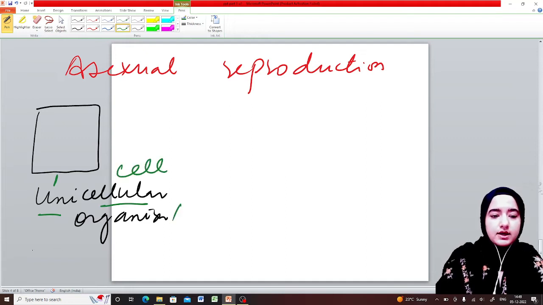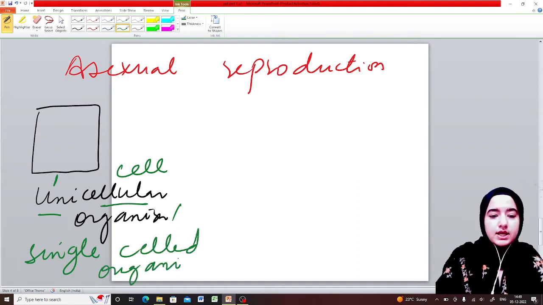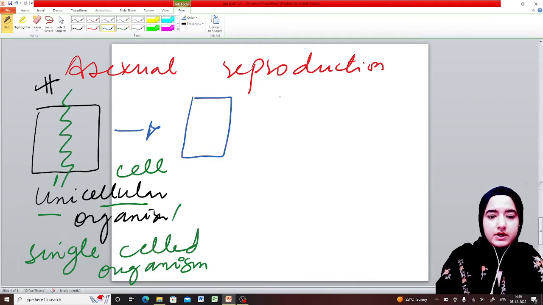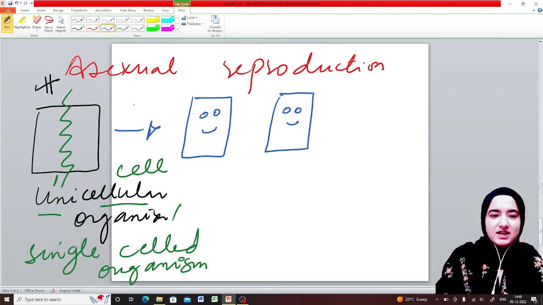This organism we also call a single celled organism, because it is made up of a single cell only. What will happen in asexual reproduction? Only a single parent is involved, and in this organism, cell division would take place like this. It will give rise to two progenies. See, they are happy. And here the genetic material is being passed to these progenies.